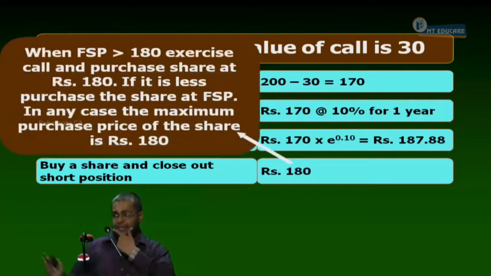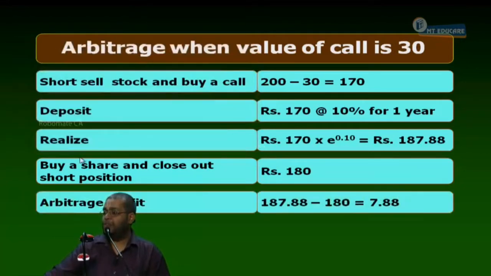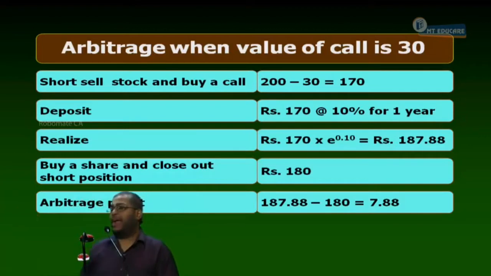So now what happens is, when FSP is more than 180, exercise the call and purchase the share at 180. If the share price is less than 180, purchase the share at FSP. In any case, the maximum purchase price to be paid is 180. Now tell me, what is my arbitrage profit? 7.88 is the maximum profit, no, the minimum profit. I can even earn more than 7.88. If the call has lapsed and the share is trading at 150, I make a profit of 37.88 and so on.